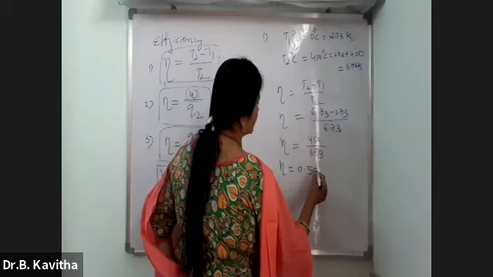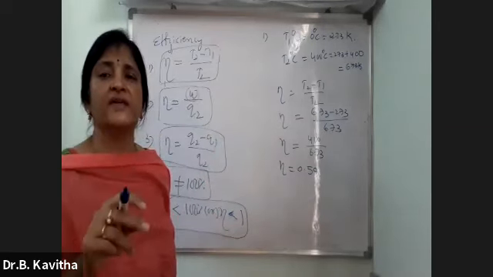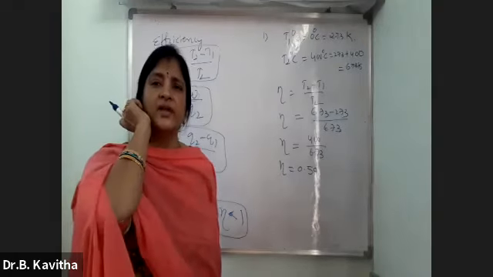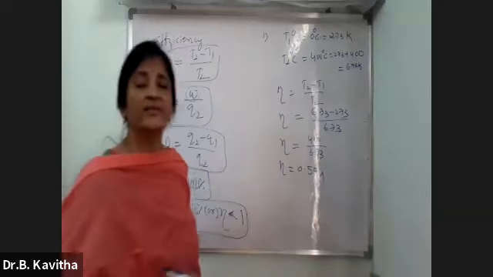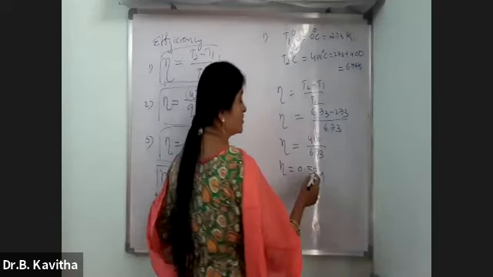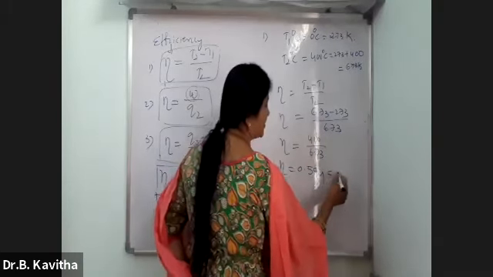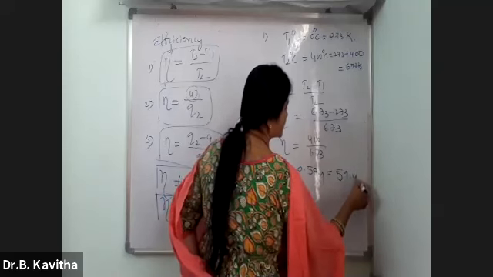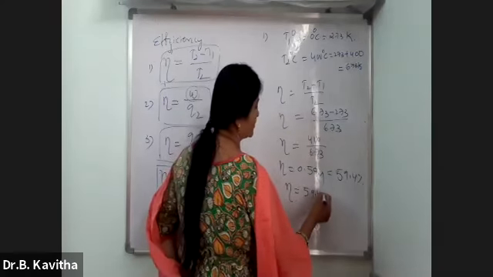So η is 0.59. You cannot say only that it is 0.59; whenever you are calculating efficiency, you have to express it in terms of percentage. So 0.594 is 59.4%.